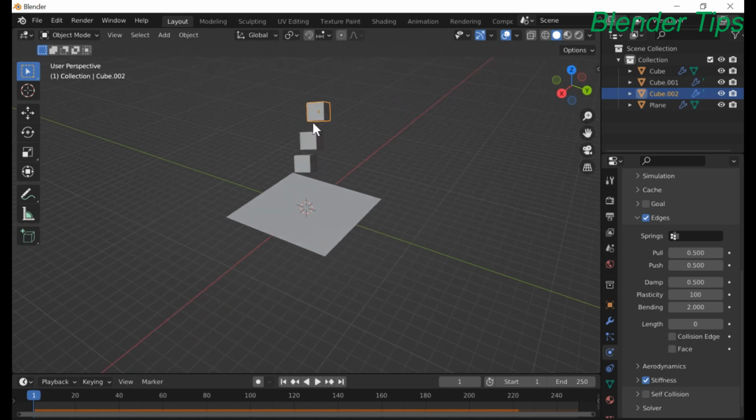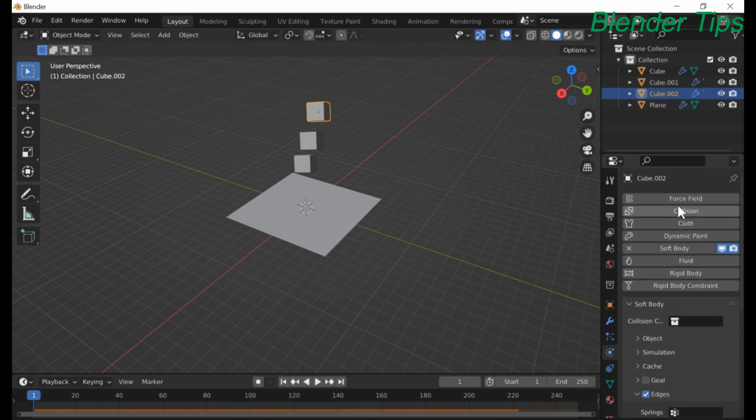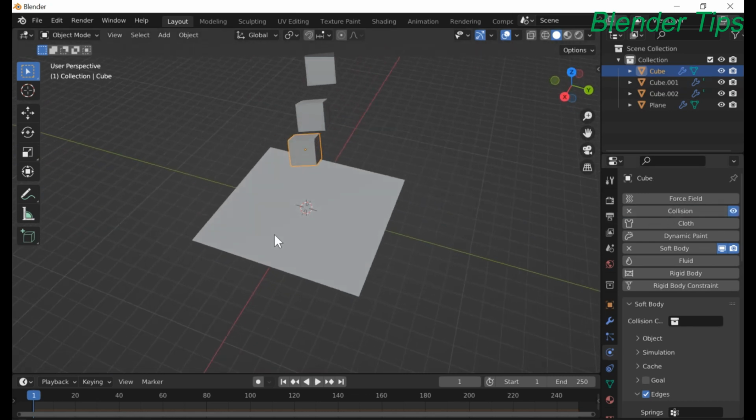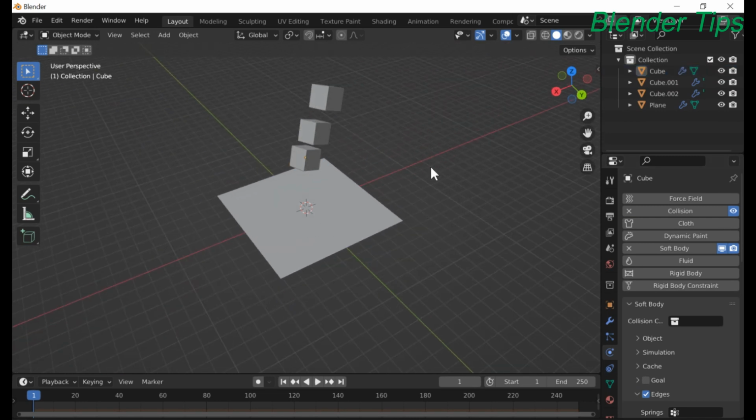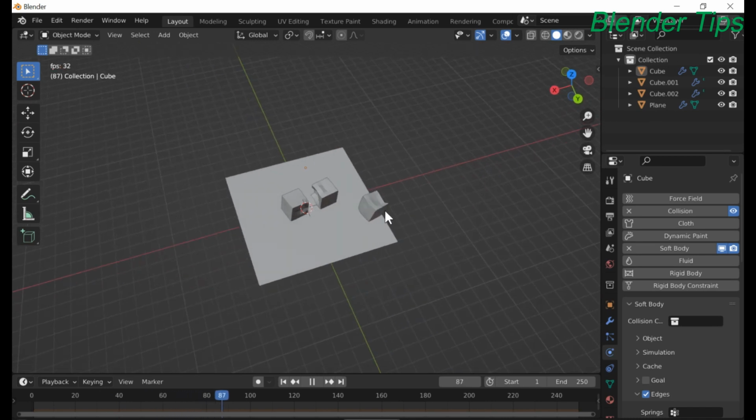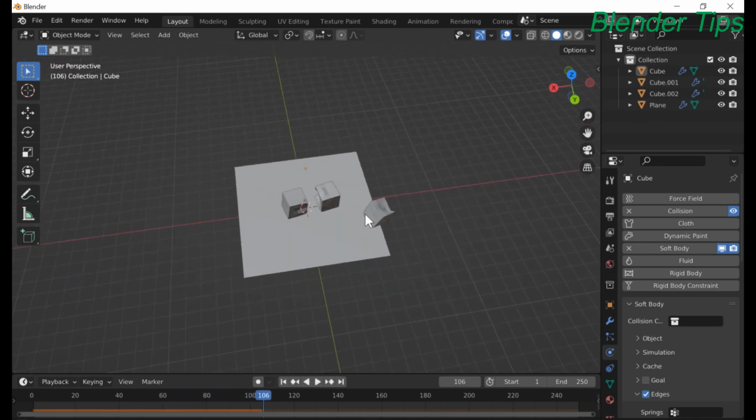So to remove this drawback, I add the collision property to each cube. Nice. Now run the simulation and check the result. Beautiful. Now it looks real.